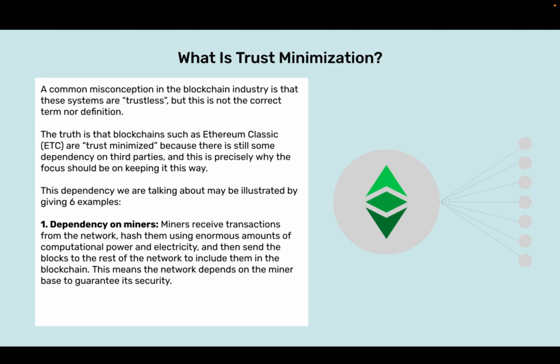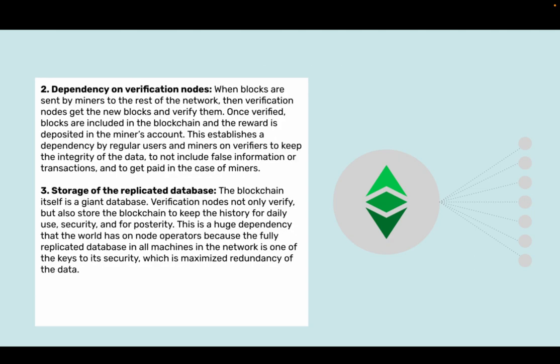This dependency we are talking about may be illustrated by giving 6 examples. 1. Dependency on miners. Miners receive transactions from the network, hash them using enormous amounts of computational power and electricity, and then send the blocks to the rest of the network to include them in the blockchain. This means the network depends on the miner base to guarantee its security.